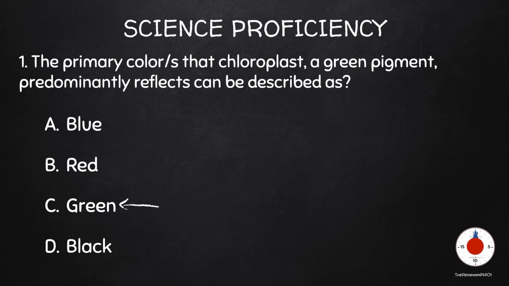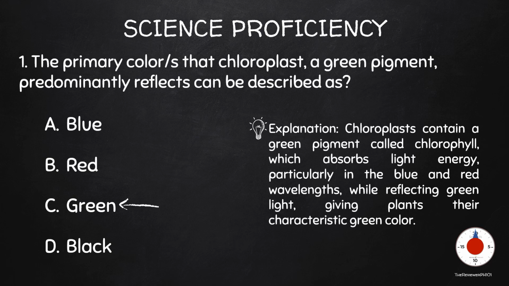The correct answer is C. Explanation: chloroplasts contain a green pigment called chlorophyll, which absorbs light energy, particularly in the blue and red wavelengths, while reflecting green light, giving plants their characteristic green color.